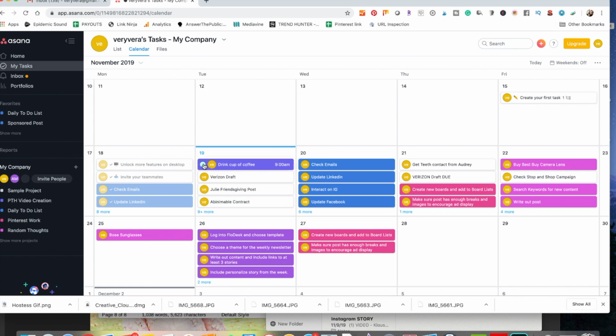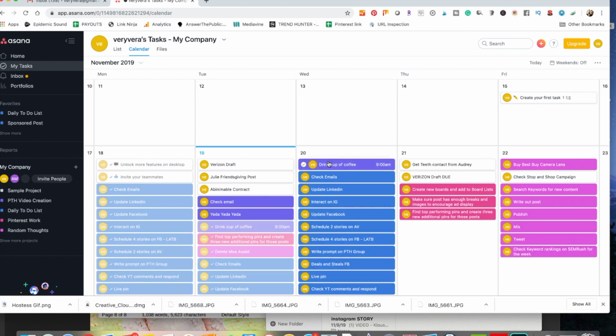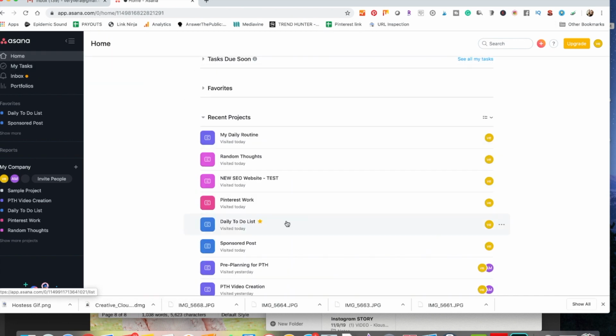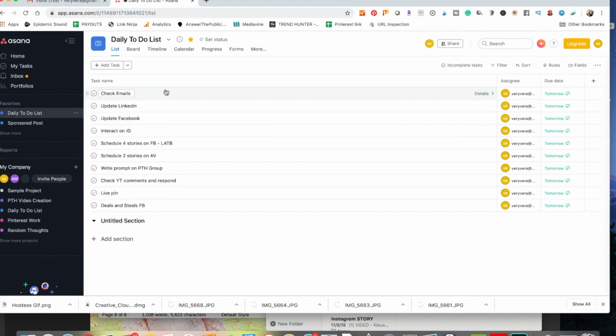So if I drank my cup of coffee today, it will show up here the very next day. So when I drink my cup of coffee tomorrow, it'll come off this list and it'll go up to Thursday, but let's get there in a second. But this is my actual daily to-do list. This is something that I do actually do every day.